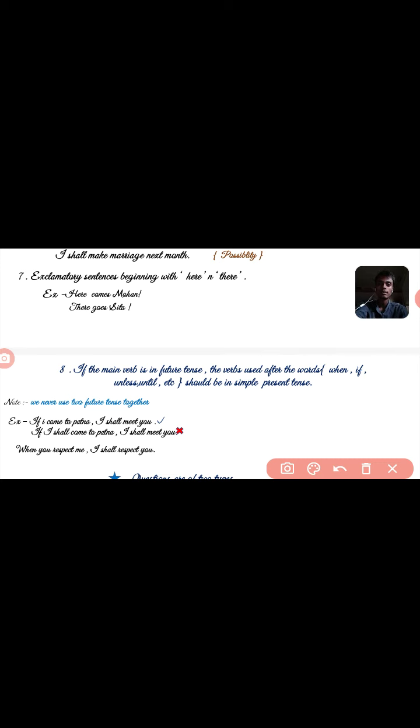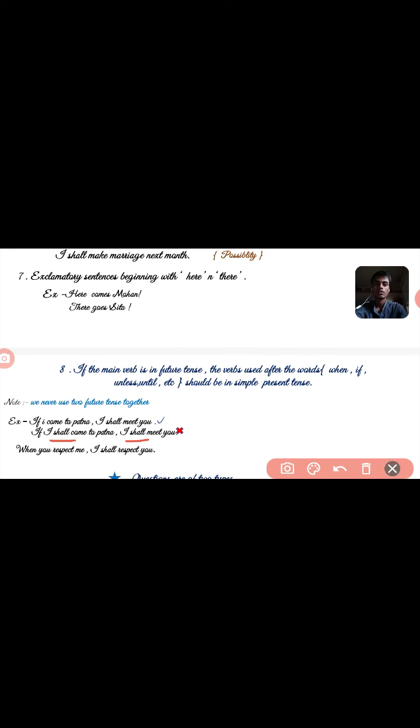Let's understand with an example. "If I come to Patna, I shall meet you" is the right sentence. Not "If I shall come to Patna, I shall meet you." It's a wrong sentence because, see the note, we never use two future tenses together. In the second sentence I have written shall here and also shall here, so this is a wrong sentence.